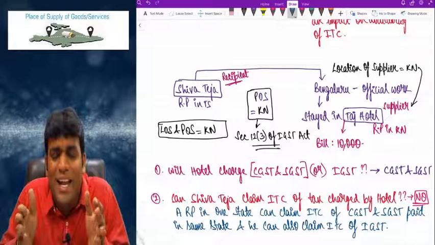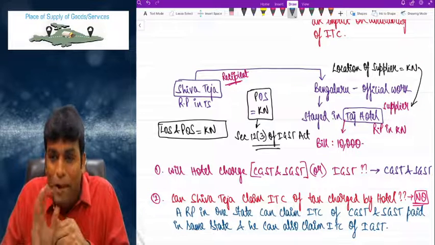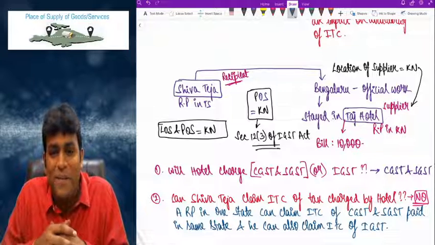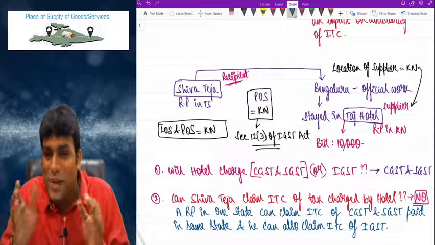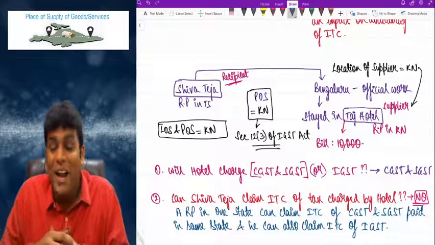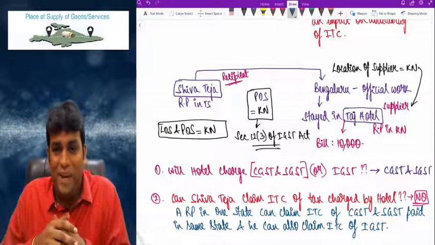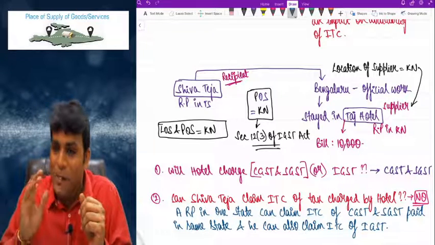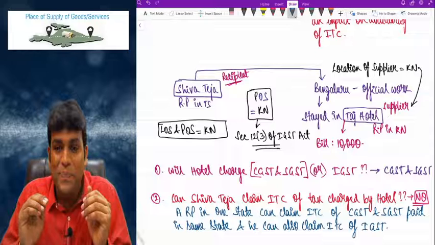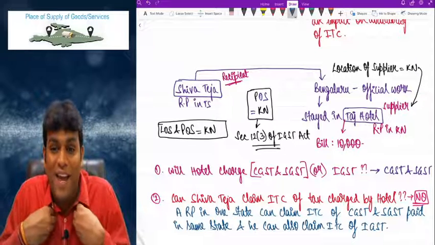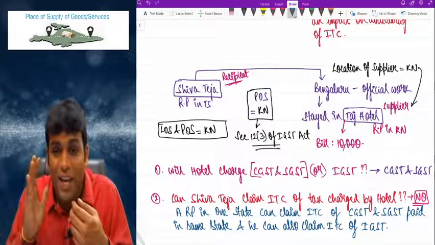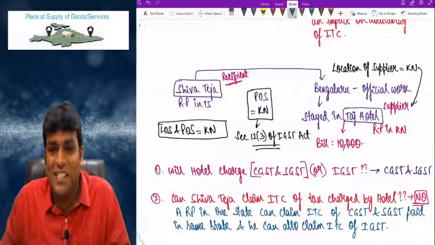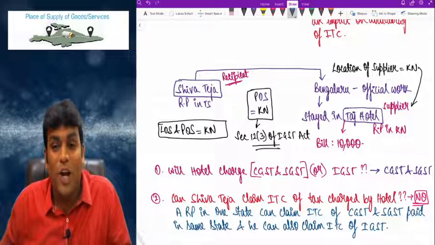Like that, if I tell, Taj Hotel will not listen, because from Taj Hotel's perspective, what is the location of supply? That is in Karnataka. What is the place of supply, my dear friends? Karnataka. Now when the location of supplier is in Karnataka, place of supply also is in Karnataka, what Taj Hotel will charge is obviously CGST and SGST. Just because I am from Telangana and I keep on requesting, Taj Hotel will not charge IGST for me. If Taj Hotel will charge IGST, I can take credit, but Taj Hotel will not do that.